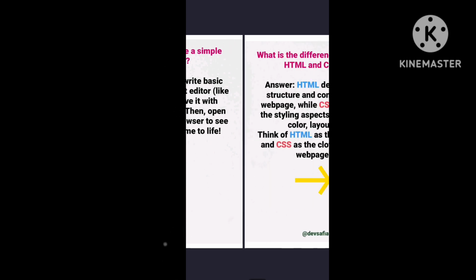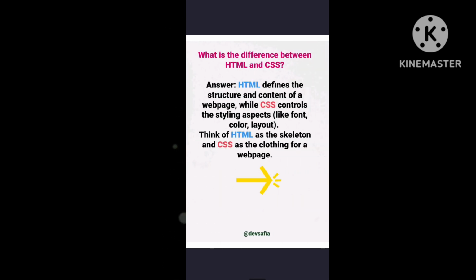Okay, next question, what is the difference between HTML and CSS? HTML defines the structure and content of a web page, while CSS controls the styling aspects like font, color, and layout. Basically, think of HTML as the skeleton and CSS as the clothing for a web page.